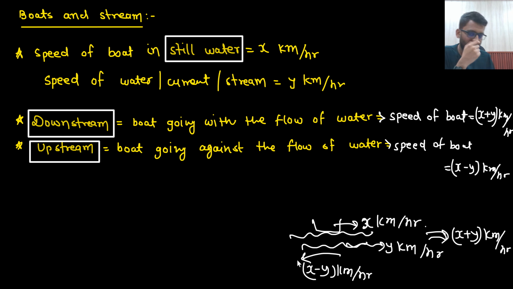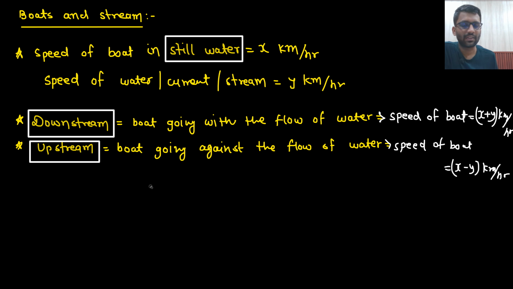Here you cannot apply the concept of relative motion, thinking that water is moving in this direction, so I will add this up. No, the simple concept you need to use is that the boat is moving at x kilometer per hour and water is moving at y kilometer per hour in the opposite direction. That means the speed of the boat will be reduced, and the reduced speed will be x minus y kilometer per hour.